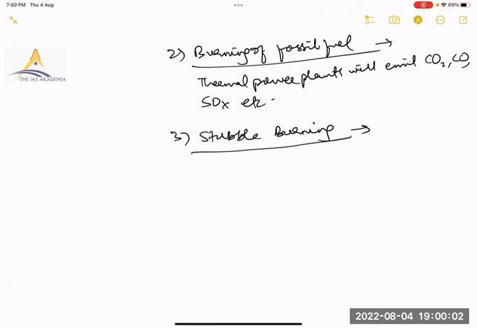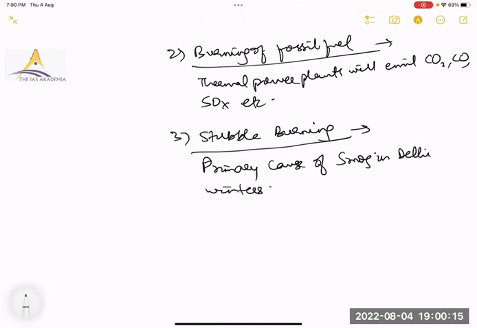Stubble burning is the primary cause of smog in Delhi winters. Then, apart from this, what are the causes?